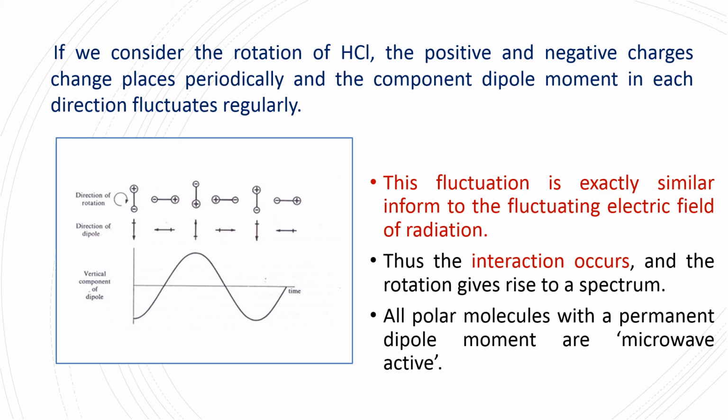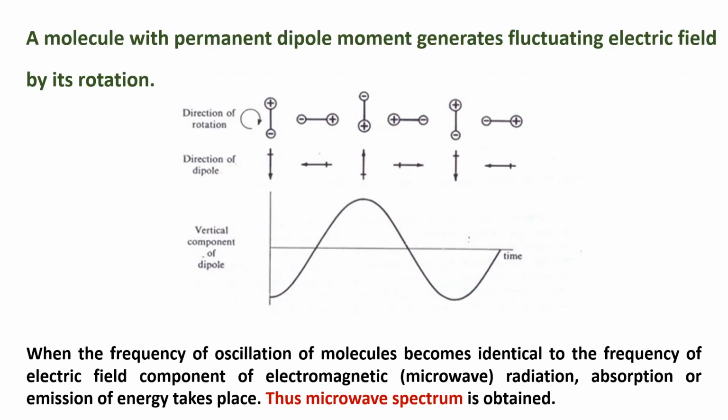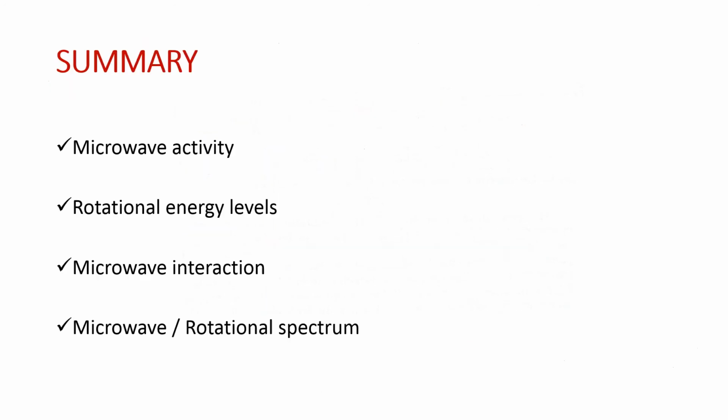So in general, a molecule with permanent dipole moment generates a fluctuating electric field by its rotation. And when the frequency of oscillation of the molecule becomes identical to the frequency of the electric field component of microwave radiation, absorption or emission of energy takes place. Thus, the microwave spectrum is obtained.